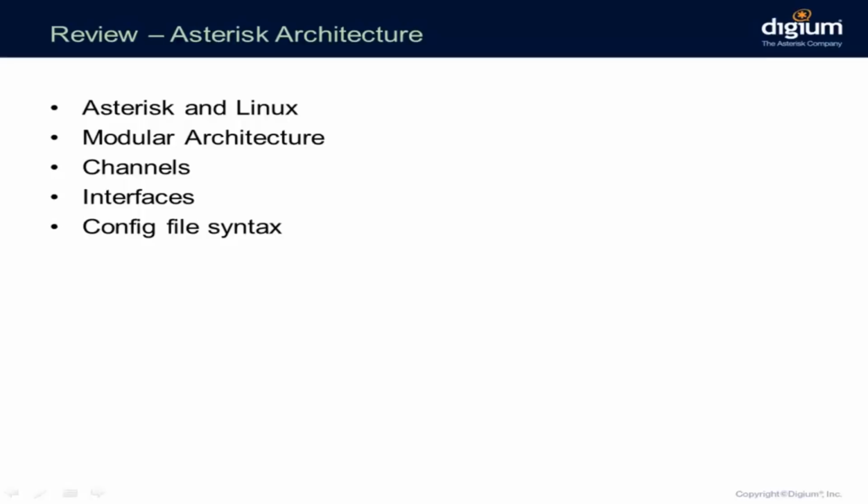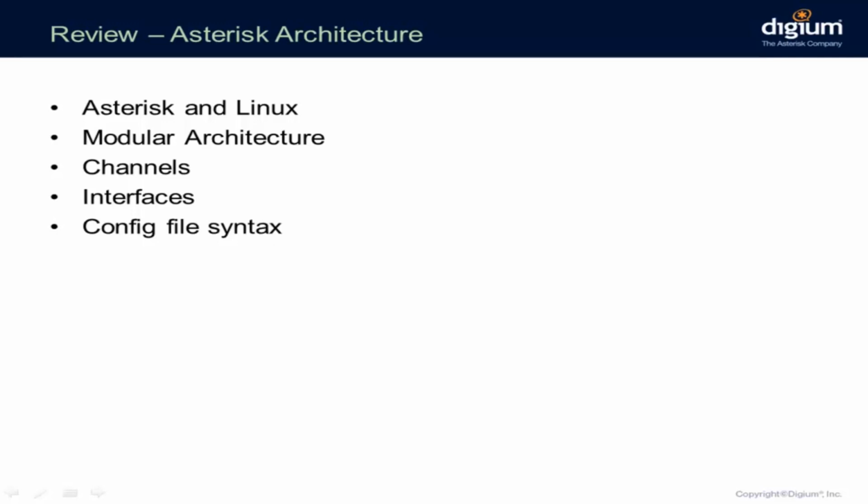We can use the modules.conf file, right, to load or unload. We can also do that from the CLI. How can we do that? So module unload, module load, application playback, right?